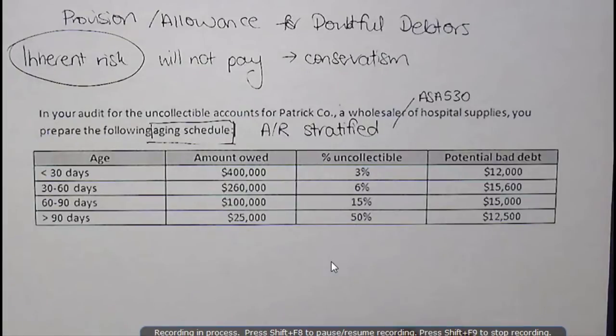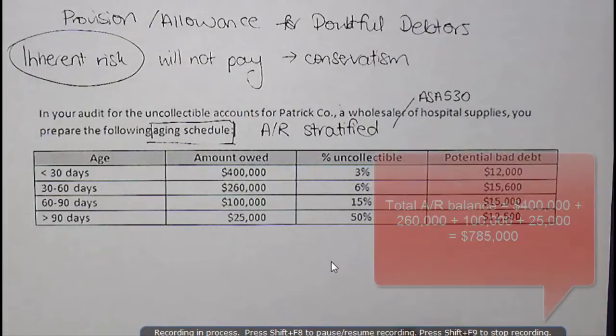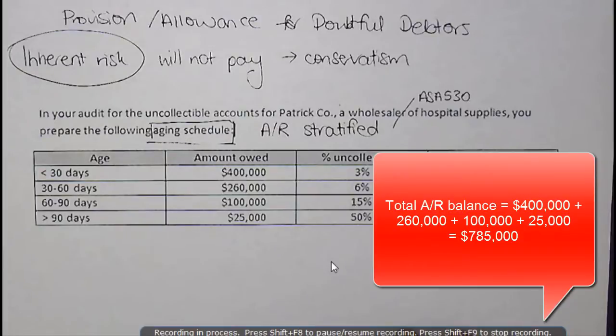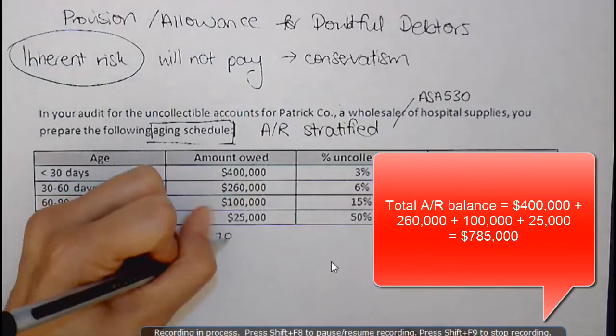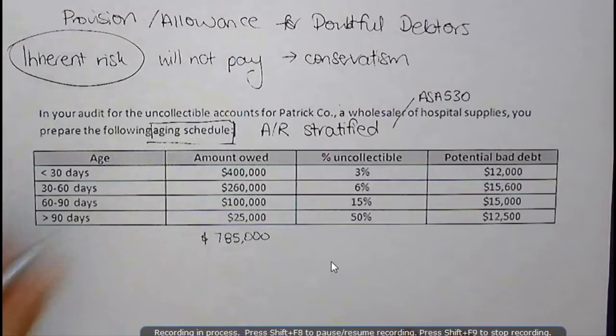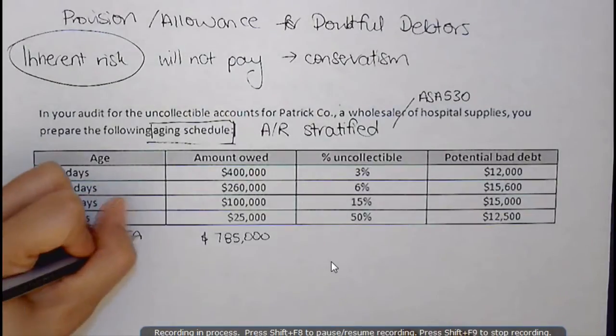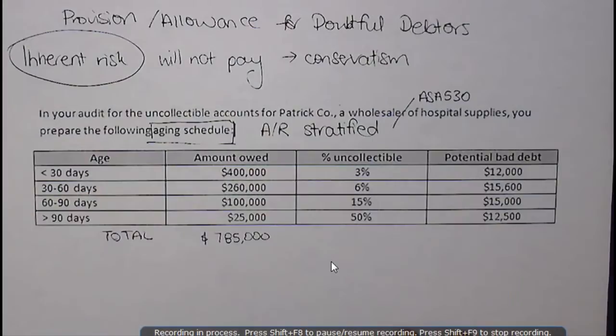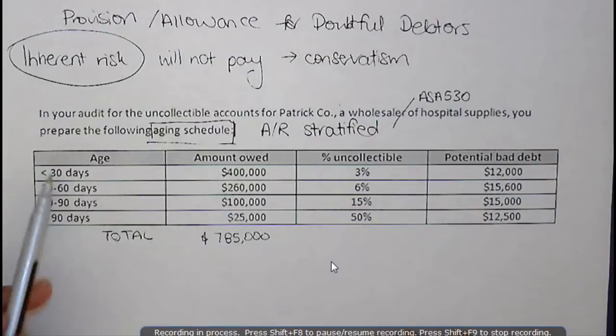So our total balance of accounts receivable is actually $785,000. All right, so that's total accounts receivable. And what we've done is we've taken that 785,000 and broken it into 4 commonly used strata.